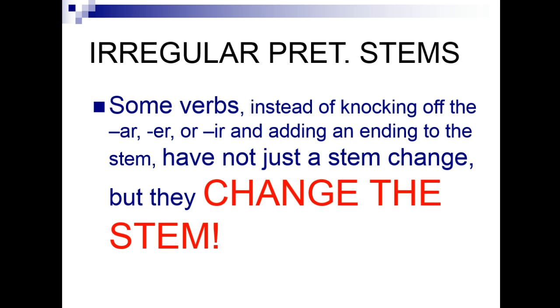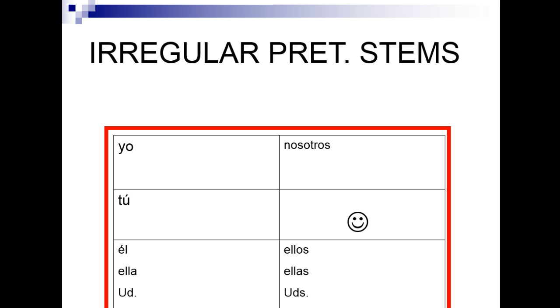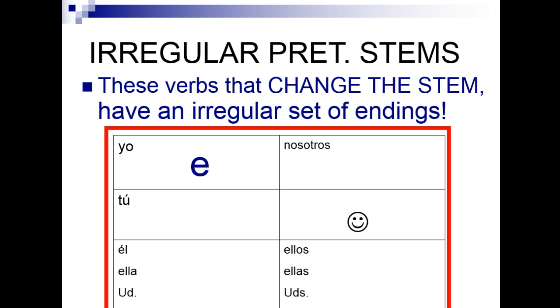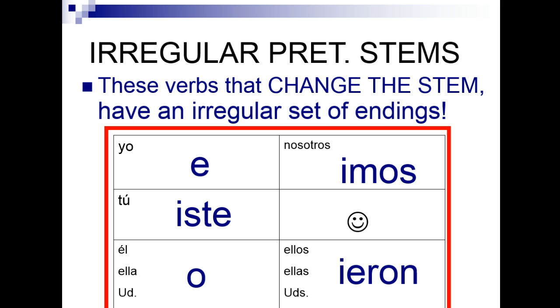Some verbs, instead of knocking off the AR, ER, IR and adding the ending to the stem, like we usually do, have not just a stem change, but they change the stem. So I'll show you what I mean. First of all, though, the endings for the irregular stems are e, iste, o, imos, and ieron. I kind of like these because they are a mix of AR, ER, and IR verbs. You've got the e and the o from the ARs, and the iste, imos, and ieron from the ER, IR verbs.